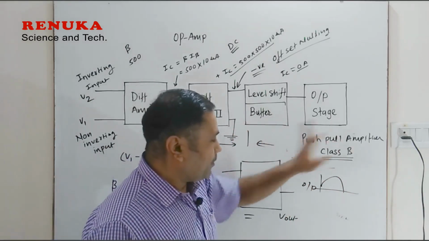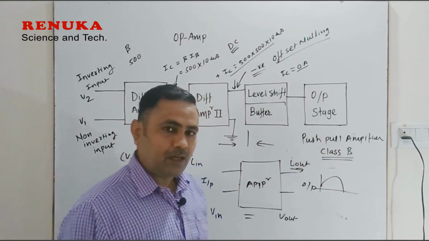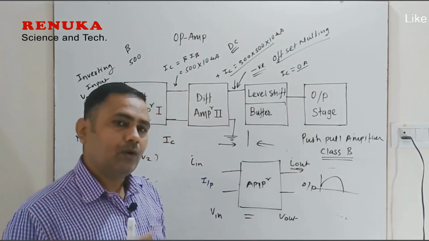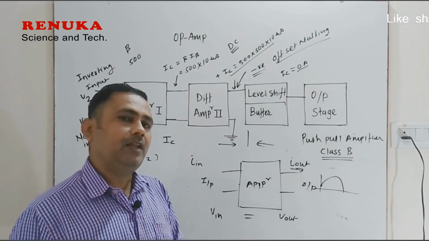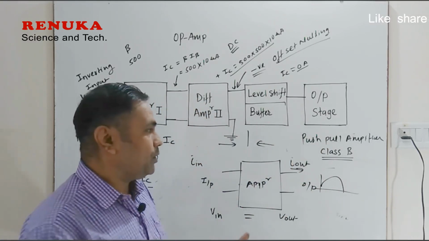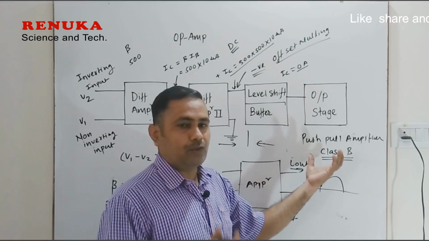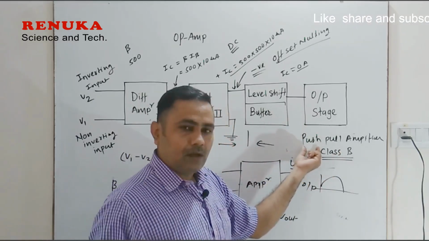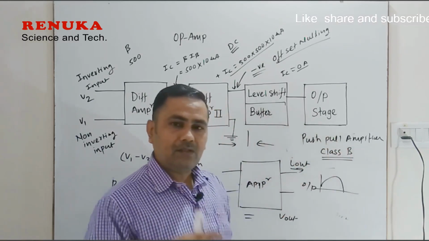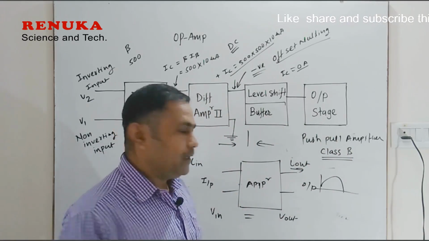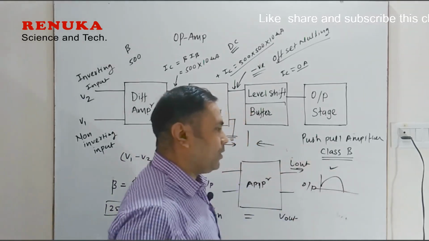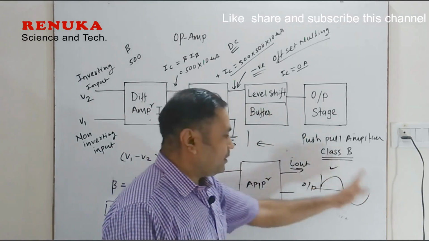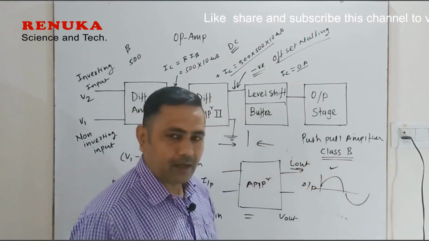In this type of amplifier, two amplifiers are used, so there should be two transistors. Of these two transistors, one is turned on while the other is off. One transistor will amplify the first half cycle, and the second will amplify the second half cycle.